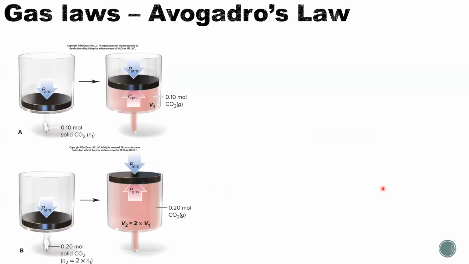So Avogadro, you are familiar with him. He is the one who first measured the, we named the Avogadro's number after him, right? There was an experiment where we also have a free plug in a kind of tube. Then we trap some gas inside. If we add more gas, originally we only have 0.1 mole of CO2, now we have 0.2 mole of CO2, double the amount of gas. We found the volume that the CO2 occupied also doubled.